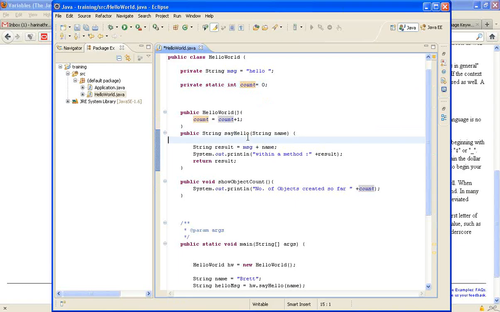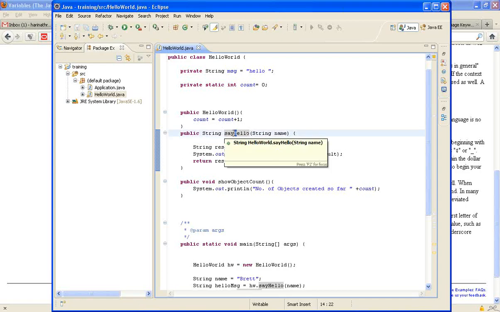Why does that have to be? Sorry? Why does the H have to be capitalized there? And say hello. Yeah. No, why? Okay. This is again a notation followed. Just a notation followed. You can actually even write a small letter. It works. It doesn't show any error here, but it is just a notation.